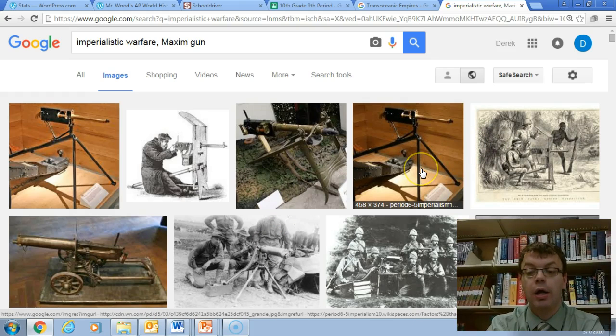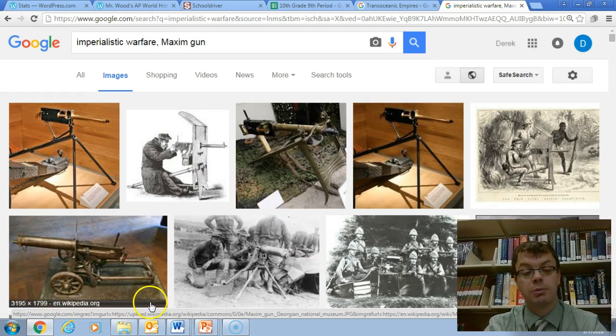Again, as we talked about, the Maxim gun made it much more possible for imperialistic activity, imperialistic warfare to happen where Europeans were able to dominate. It's definitely the reason why the Boer War happened and why the Boers were able to defeat the Zulu, for example. It's also why the Belgians are able to do so much in the Congo. I mean, having the Maxim gun helps. It's not the only reason, but it's a pretty big reason. When you have a gun that fires automatic shots, it's basically the precursor of the machine gun. You can see why other people would not be able to defeat this thing.